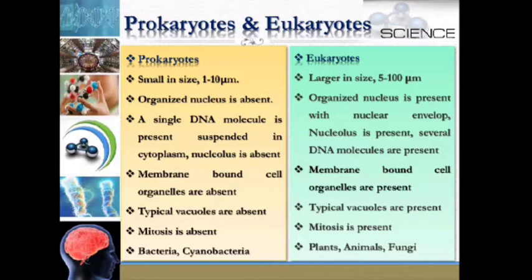Eukaryotes are larger in size, about 5 to 100 micrometer. Organized nucleus is present with nuclear envelope, nucleolus is present, several DNA molecules are present. Membrane-bound cell organelles are present. Typical vacuoles are present. Mitosis is present. So examples for eukaryotes are plants, animals and fungi.